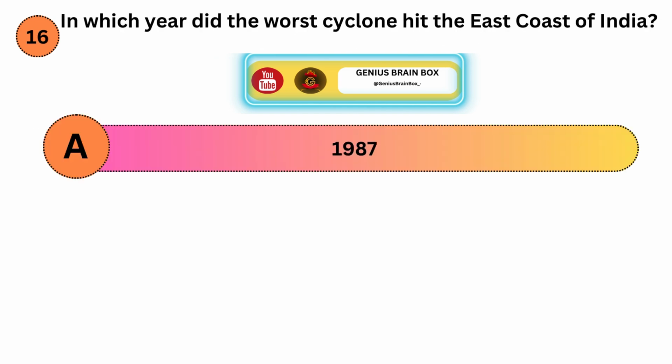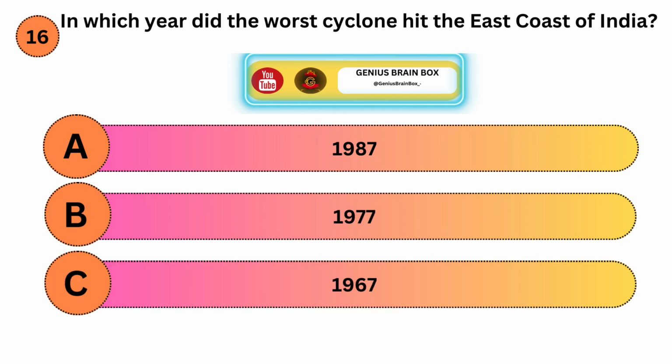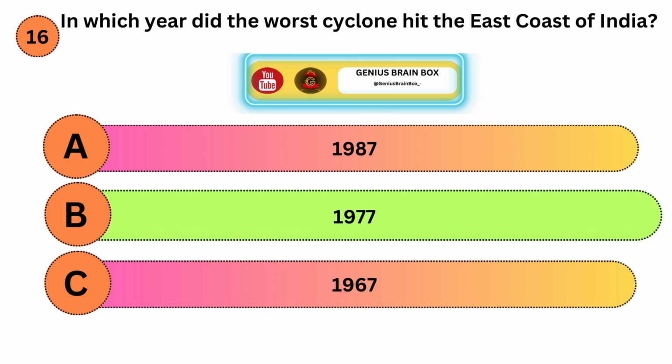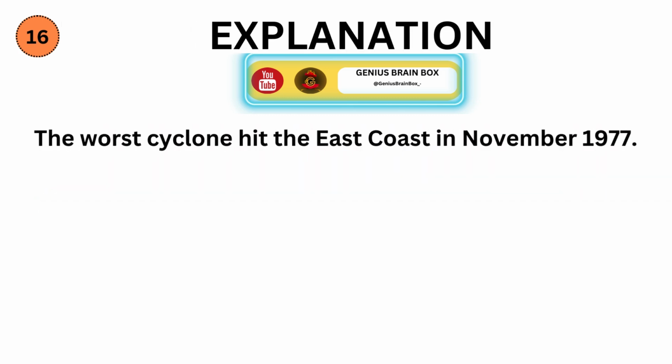In which year did the worst cyclone hit the east coast of India? Option A, 1987. Option B, 1977. Option C, 1967. Correct answer is B. Explanation. The worst cyclone hit the east coast in November 1977.